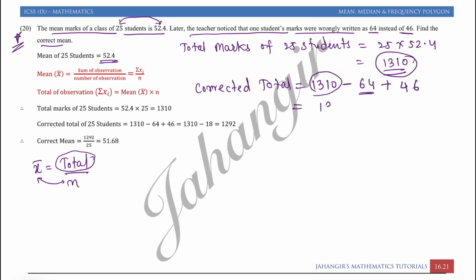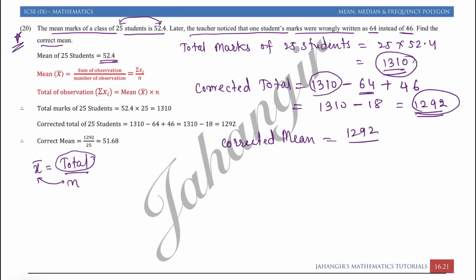Just solve this, you will get 1310 minus 64 plus 46, which is minus 18. So subtract, 1292. So now the corrected mean. Corrected mean is corrected total 1292 upon number of observations.